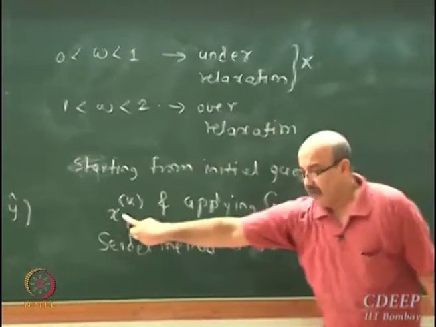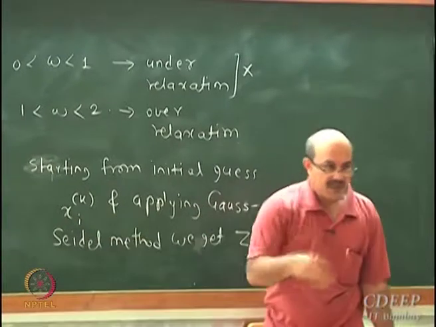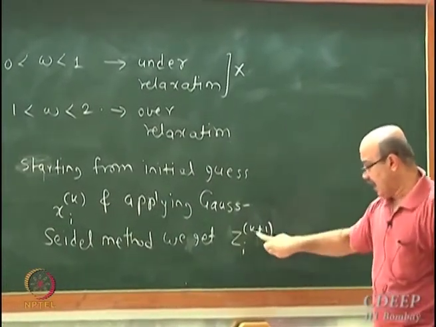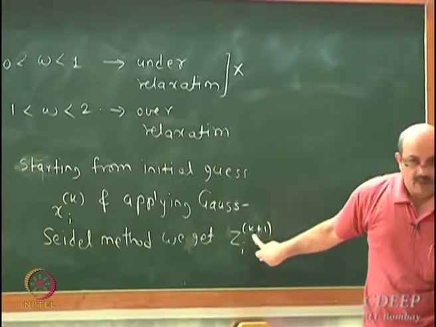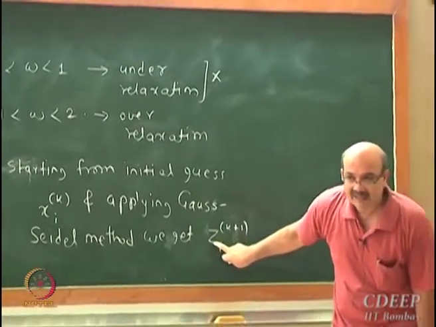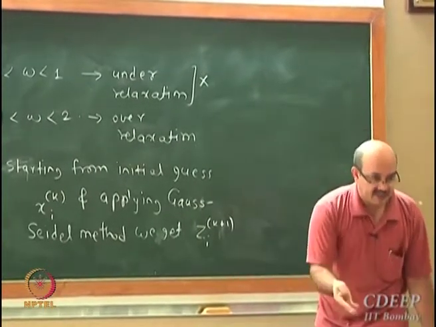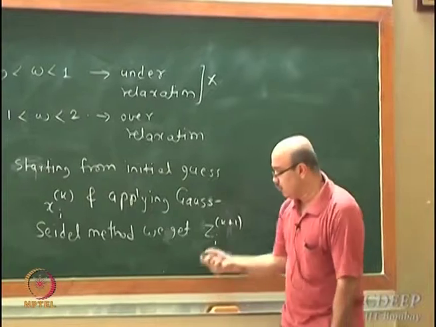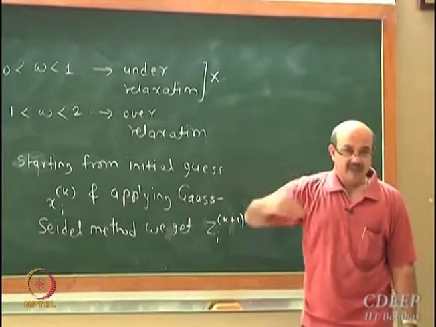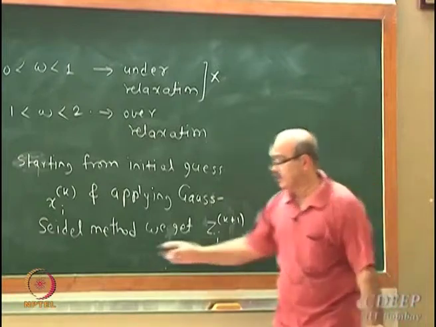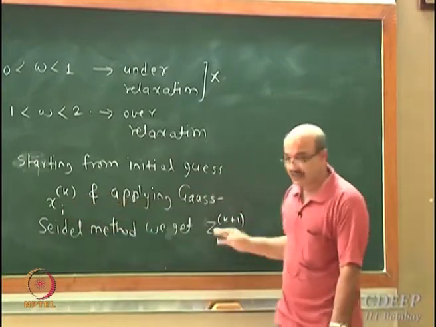From x_i^k, if I apply the Gauss-Seidel method, let's say I get z_i^(k+1). I'm not calling this x again. This is my intermediate variable because this is not going to be my next iterate. What I'm going to do is come up with the next iterate x^(k+1) by enhancing the movement in this direction.